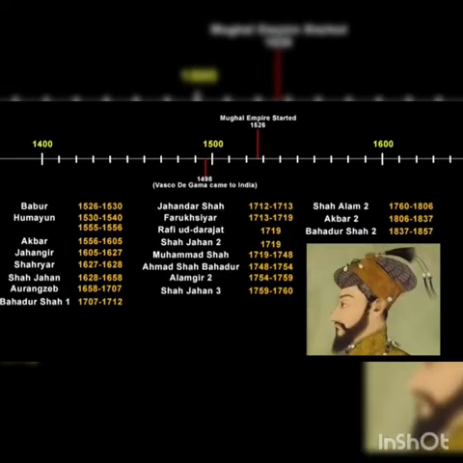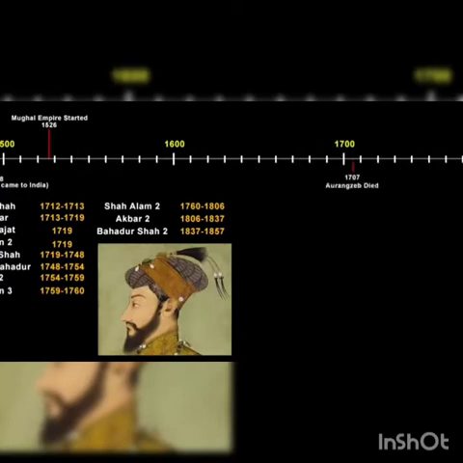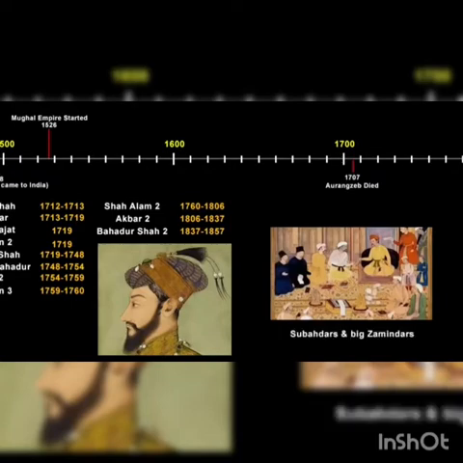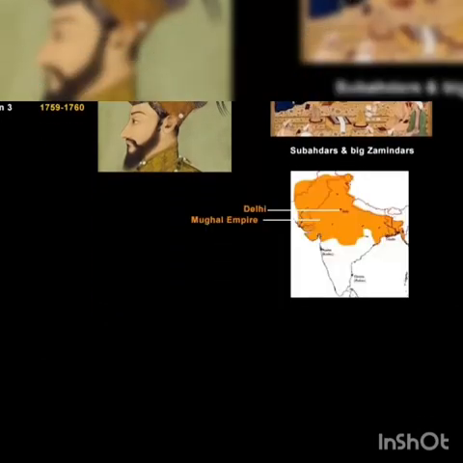Moments back I said that Aurangzeb was the last powerful Mughal ruler, but he died in 1707. We'll now put this date on the timeline. As soon as a powerful influential ruler died, all of his governors, who were also known as Subedars, and the big Zamindars slowly started dividing, because it was now beneficial for them to establish their own small regional kingdoms so that they could be the king. It's like: now the emperor is dead, so forget Delhi, forget the center, no one cares what's going to happen. Let's get back to our regional places and establish our own rule. Things of that sort were happening.